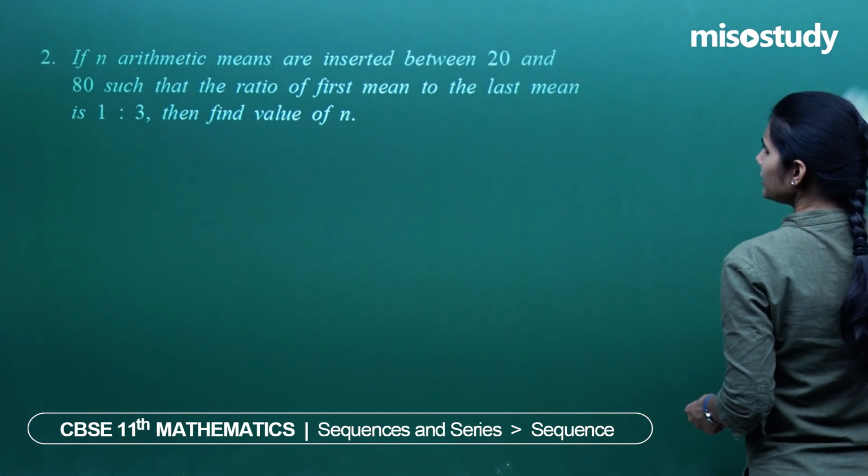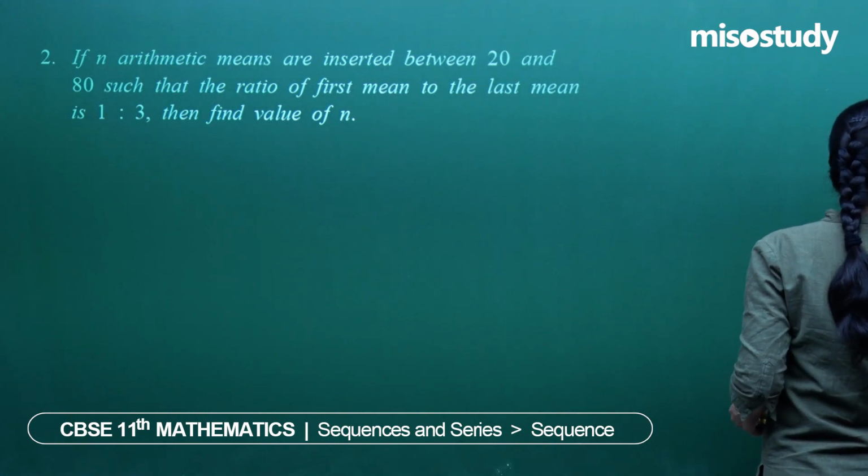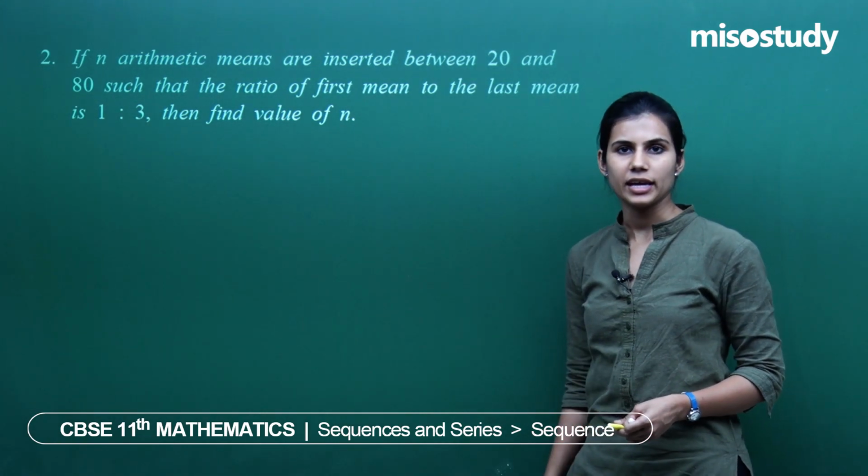80 such that the ratio of first mean to the last mean is 1:3, then find the value of n.